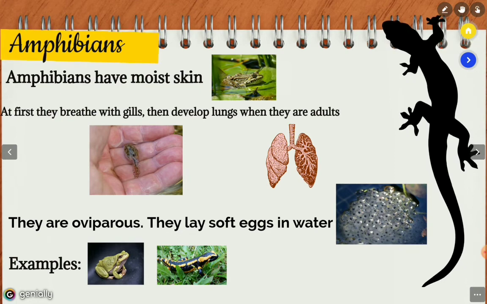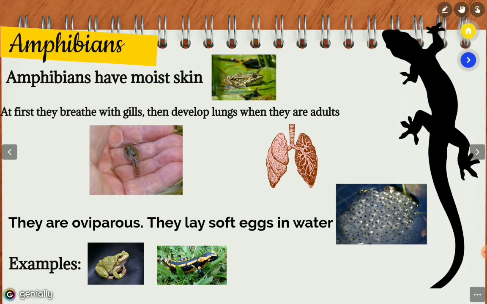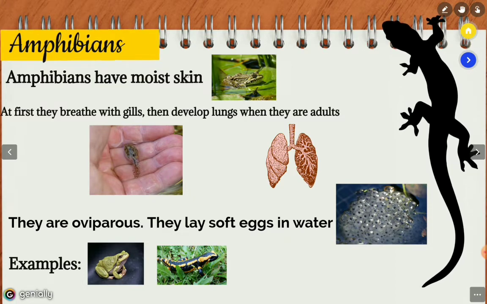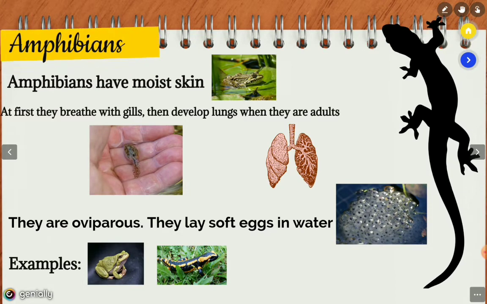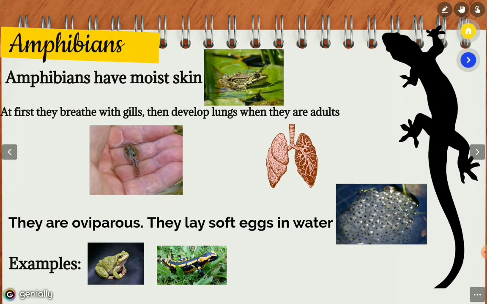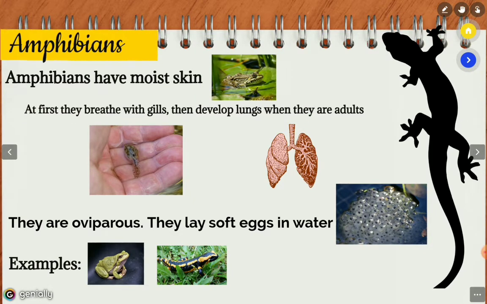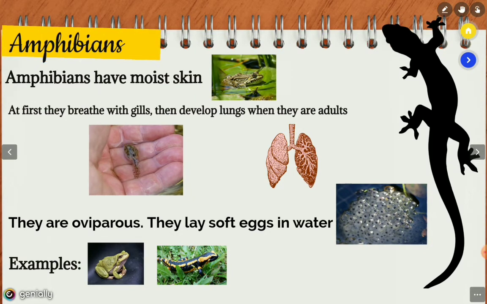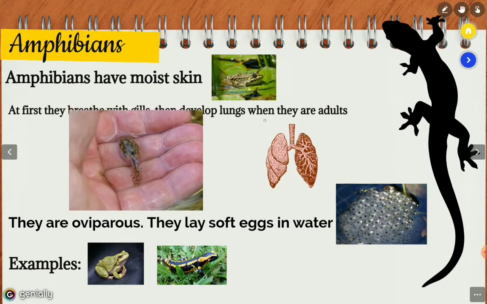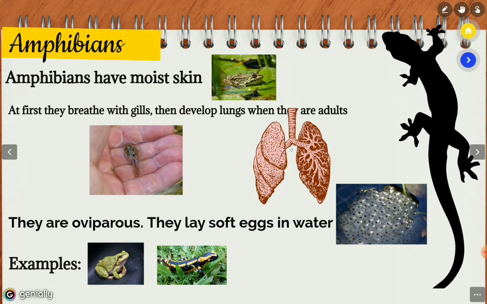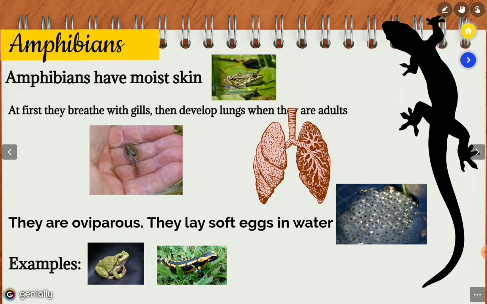So these are the animals that live on land and in water, okay? That's why amphibians have moist skin. You remember, it's wet skin. At first, they breathe with gills, like this little tadpole here. But when they grow up and become adults, they breathe with lungs.